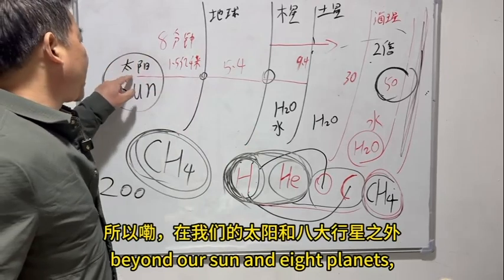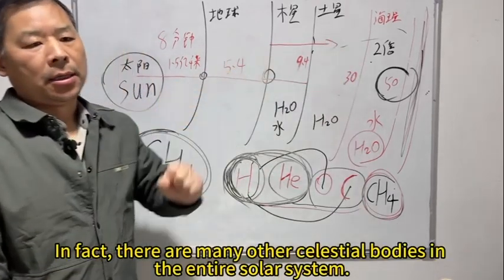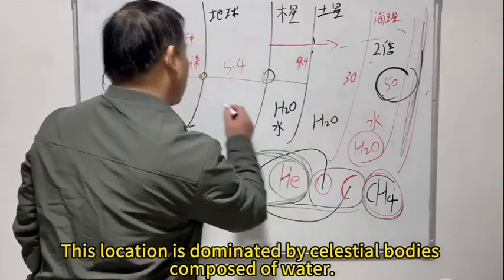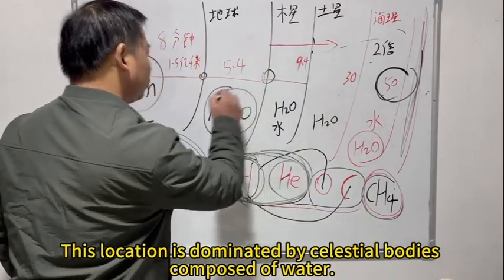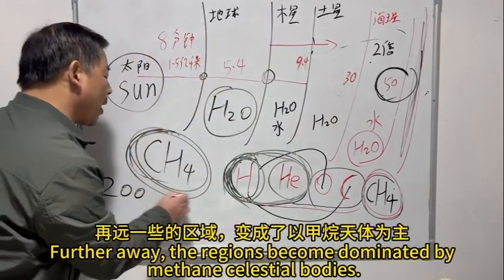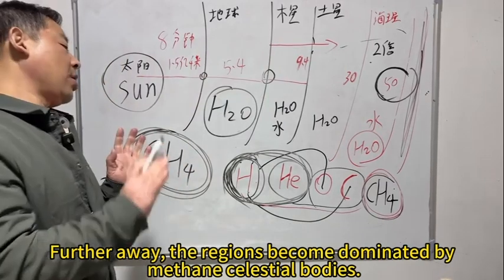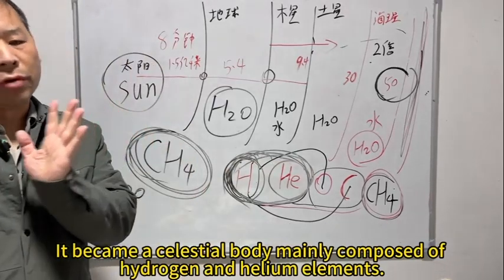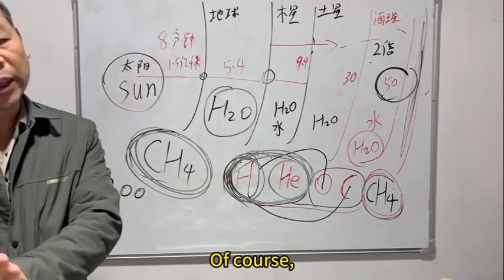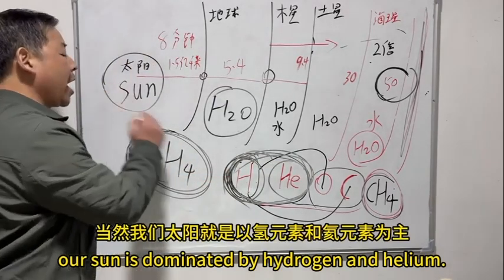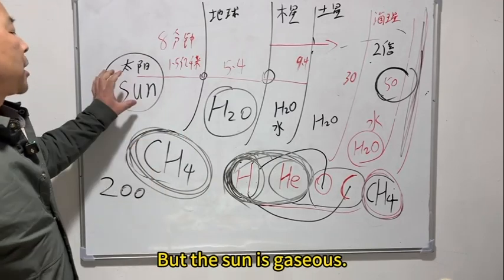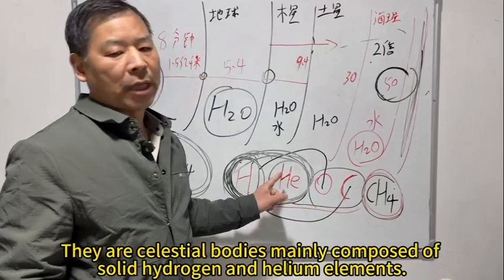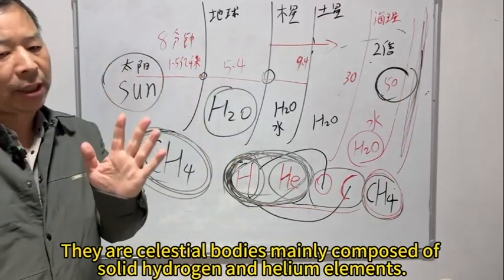So, beyond our Sun and 8 planets, there are in fact many other celestial bodies in the entire solar system. This location is dominated by celestial bodies composed of water. Further away, the regions become dominated by methane celestial bodies. A place farther from the Sun becomes a region of celestial bodies mainly composed of hydrogen and helium. Of course, our Sun is dominated by hydrogen and helium, but the Sun is gaseous. Farther from the Sun, they are celestial bodies mainly composed of solid hydrogen and helium.